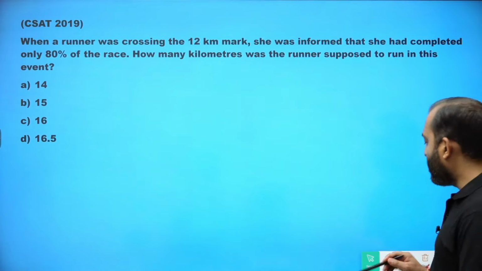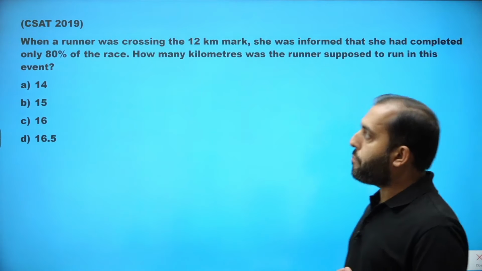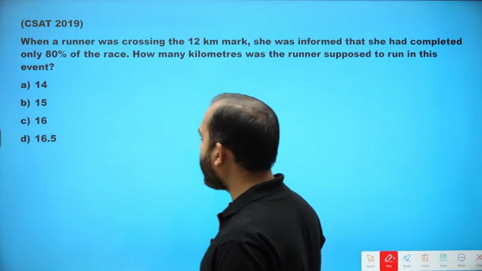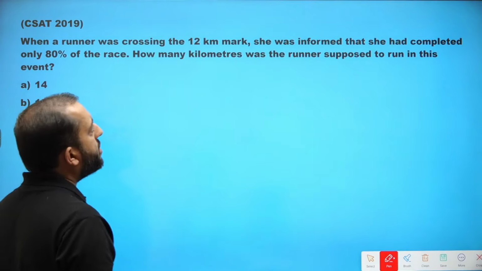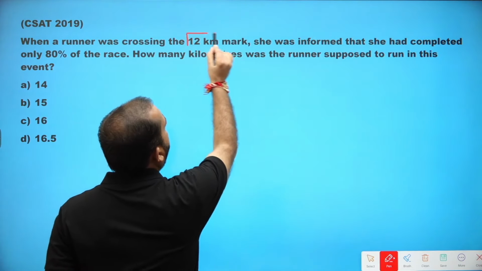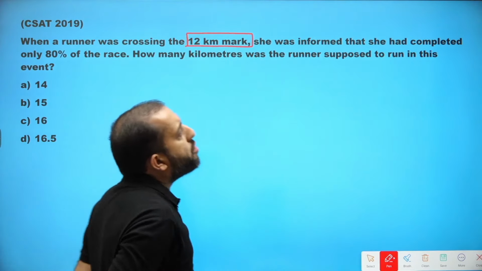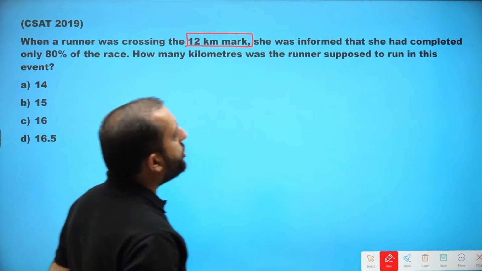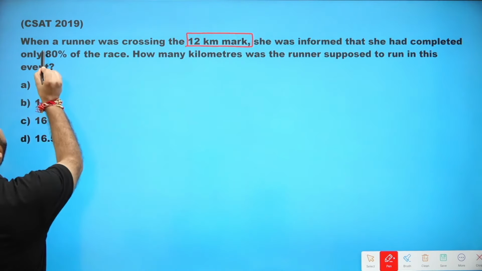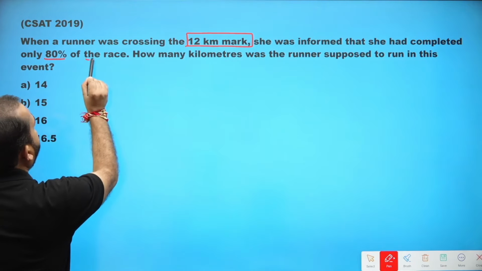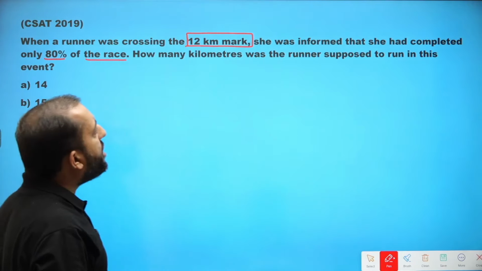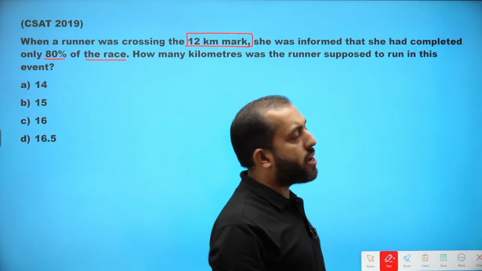Please pay attention to this problem. It was there in the CSAT 2019. It says when a runner was crossing the 12-kilometer mark, she was informed that she had completed 80% of the race. How many kilometers was the runner supposed to run in this race?